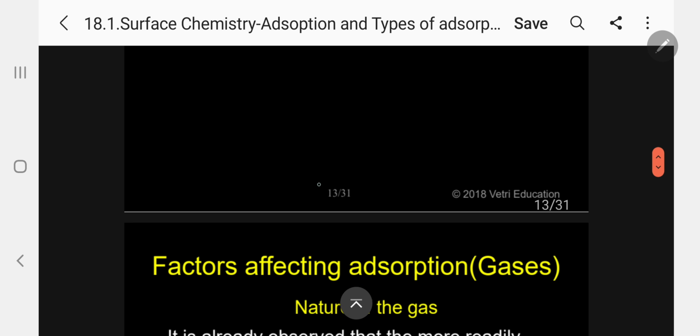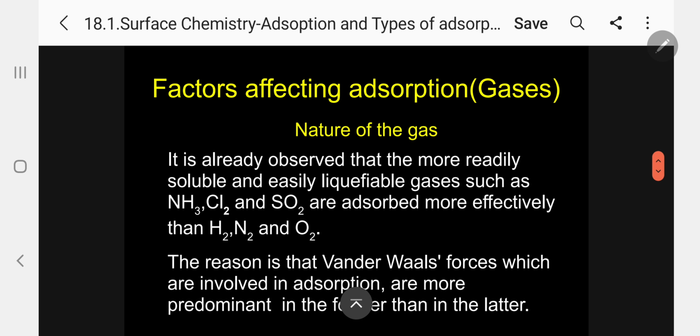Kindly follow. The next, nature of the gas. This is very, very important. It is already observed that more readily soluble and easily liquefiable gases, we have discussed under the gases, ideal and real gases, that is matter chapter.